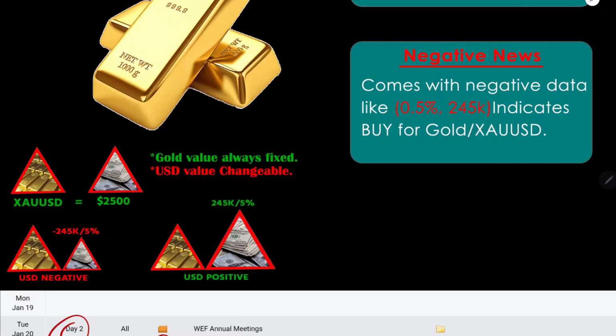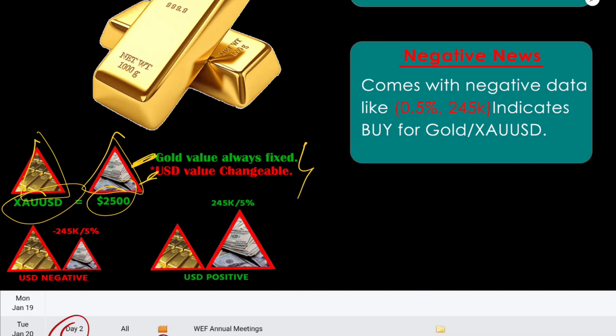As you can see, we have two triangles. One of them is gold, that means XAUUSD, and the other one is the dollar. Suppose one triangle of XAUUSD is equal to 2500 triangles of dollar. You have to keep two things in mind: gold's value is always fixed, that means constant, and USD's value is changeable. Currency values are variable.